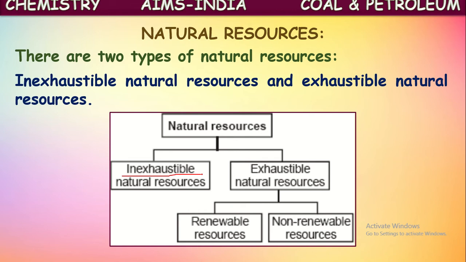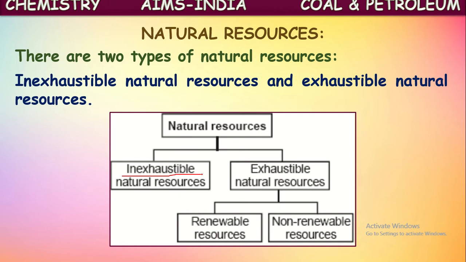Again, in these exhaustible resources, what did we say exhaustible resources means? The resources which will be finished after certain usage, those are called exhaustible resources. So these are again of two kinds. Some exhaustible natural resources can be renewable, means they can be created again. Such kind of resources are called exhaustible renewable resources. But some are there, once finished, that cannot be renewed. Such kind of resources are called exhaustible non-renewable natural resources.